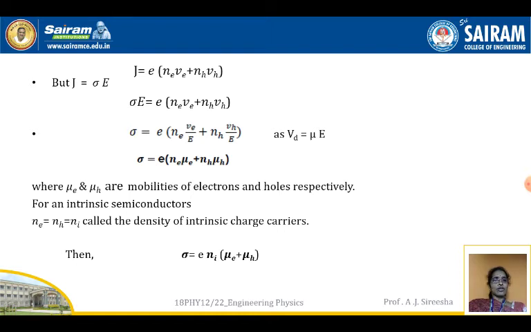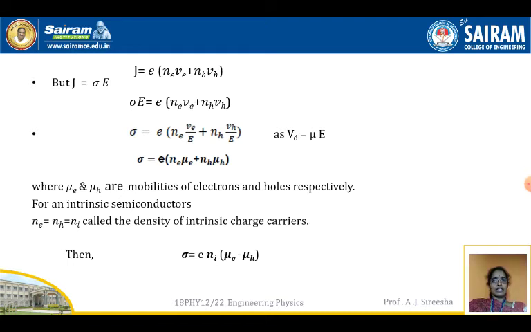As VD is equal to mu into E, rewriting VE by E as mu E and VH by E as mu H. Rearranging, we get sigma is equal to e into (Ne mu E plus NH mu H), where mu E and mu H are the mobility of electrons and holes respectively.